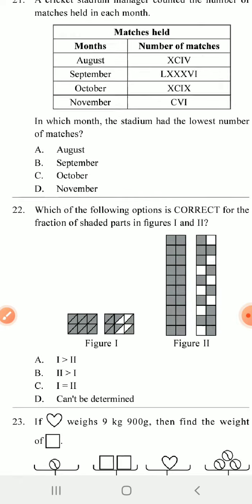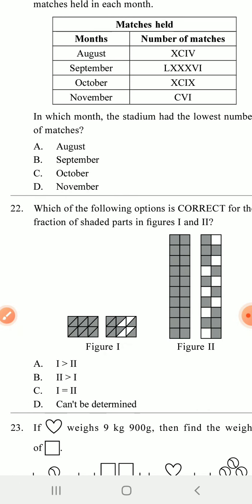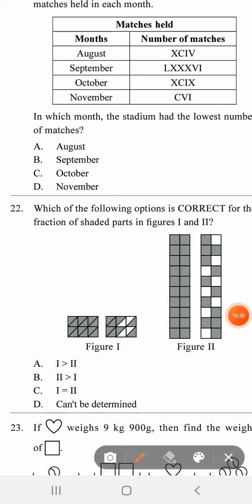So 22, A is the answer. So the number of figures in 1 is greater than the number of figures in 2. So give a tick mark, and this is the answer. Now next question.